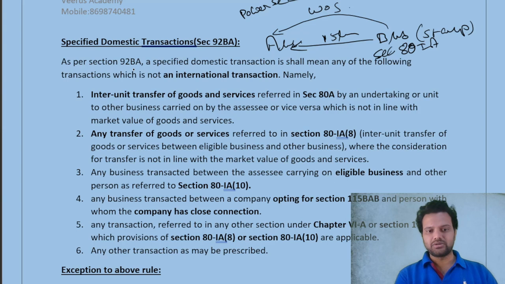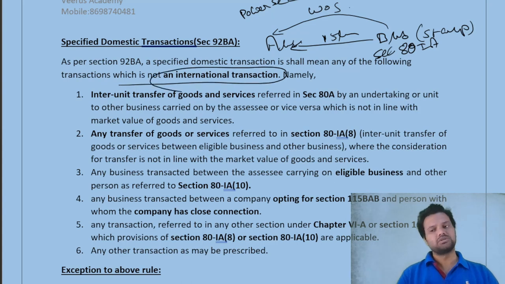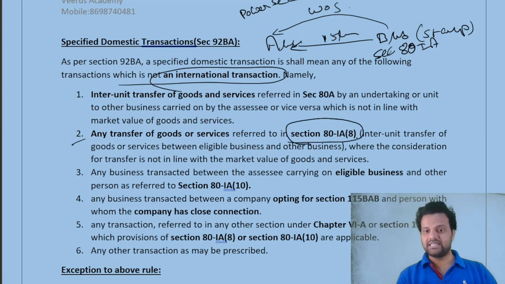As per Section 92BA, a specified domestic transaction means any of the following transactions which is not an international transaction, so it is a domestic transaction. Namely, first we go to 80IA, because we have just discussed it. Point number 2: any transfer of goods and services referred to in Section 80IA subsection 8, that is, inter-unit transfer of goods or services between eligible businesses, where the consideration for transfer is not in line with the market value of goods and services.